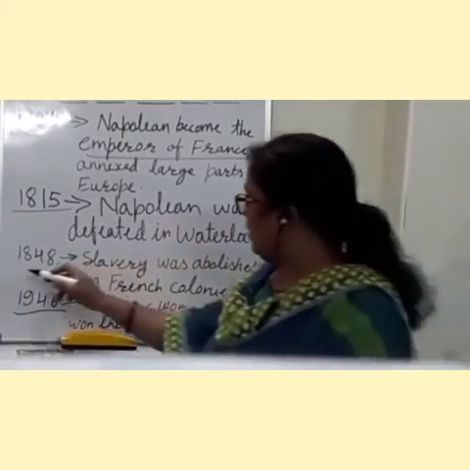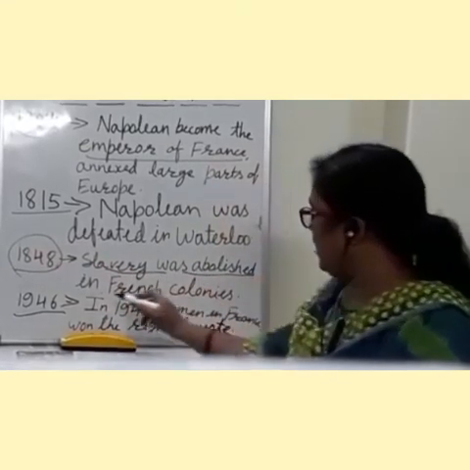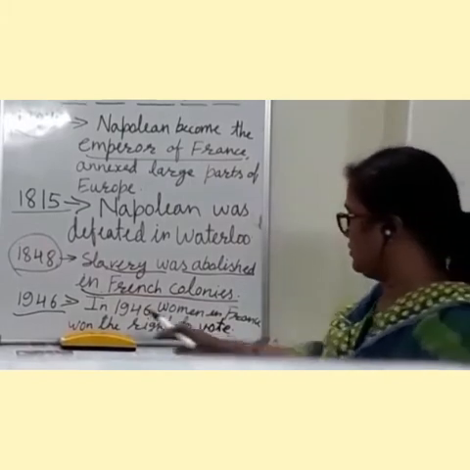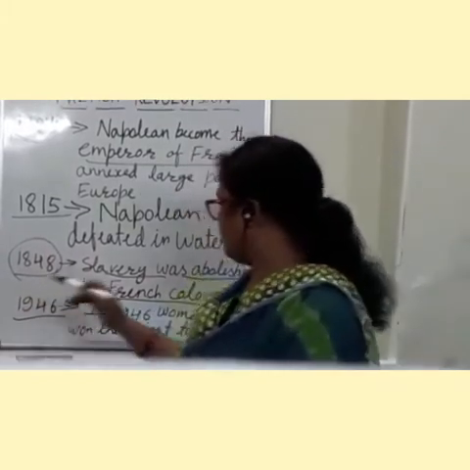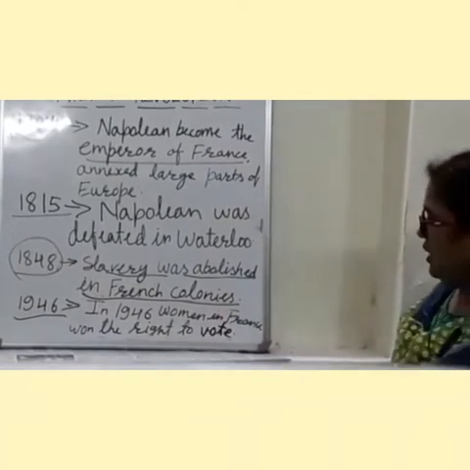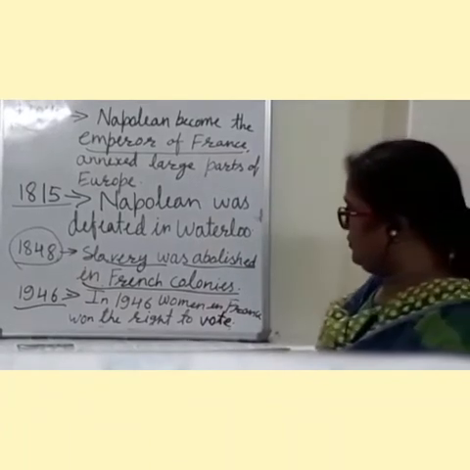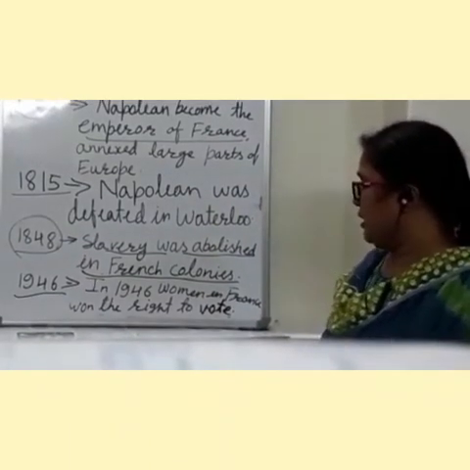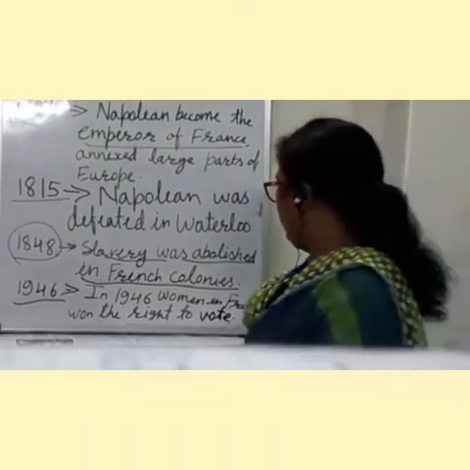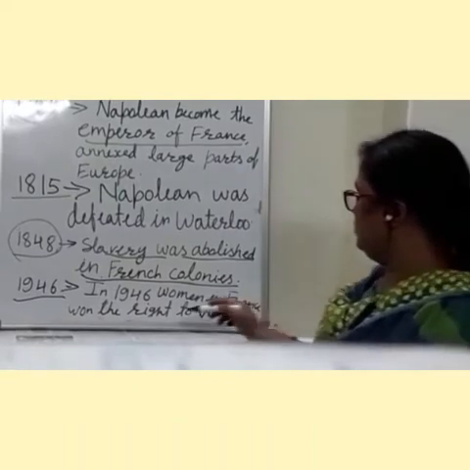In 1848, slavery was finally abolished in France and all the French colonies also. 1946 is important because before 1946, women were given the status of passive citizens and were not given the right to vote. Now, women in France won the right to vote.